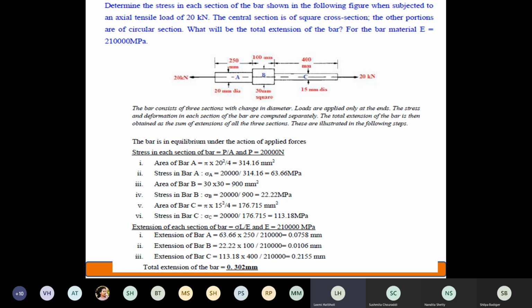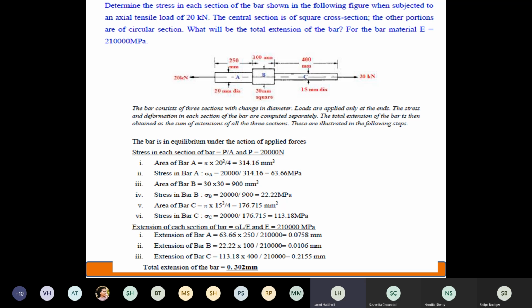So let me go through the solution now. First of all, he has asked you stress at each section. Now, to calculate stress, I have load already given to you. That is 20 kilonewton, 20 into 10 raised to 3 Newton. Now, to calculate stress, I need area. Correct? So, for calculation of area, observe the figure carefully.